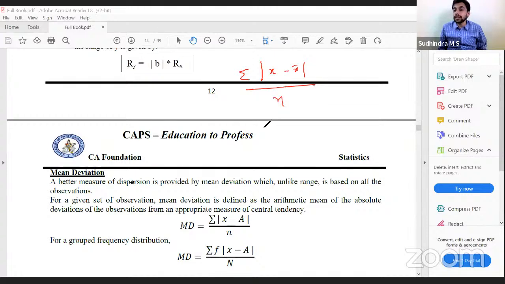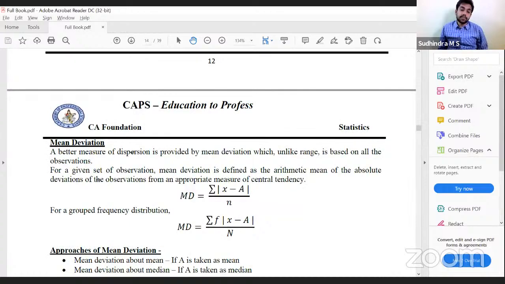Because it's the arithmetic mean, mean deviation is the summation of modulus x minus x bar divided by n. If I'm using the median, it is modulus x minus median divided by n. For mode, modulus x minus mode divided by n. If the data is grouped, it is multiplied with the frequency: f modulus x minus a divided by capital N.